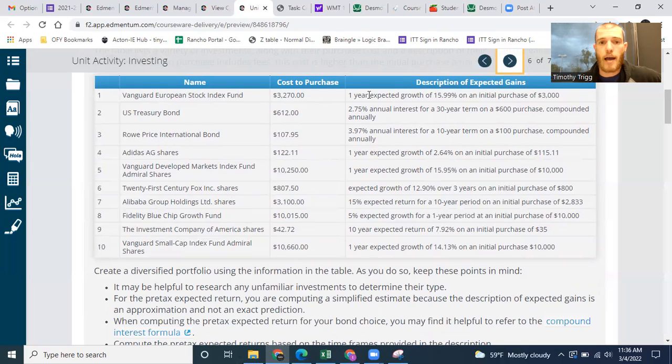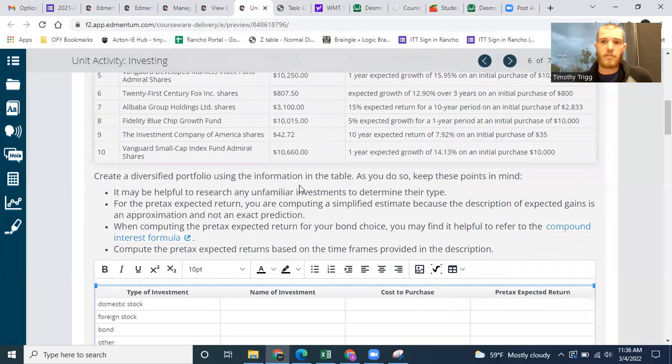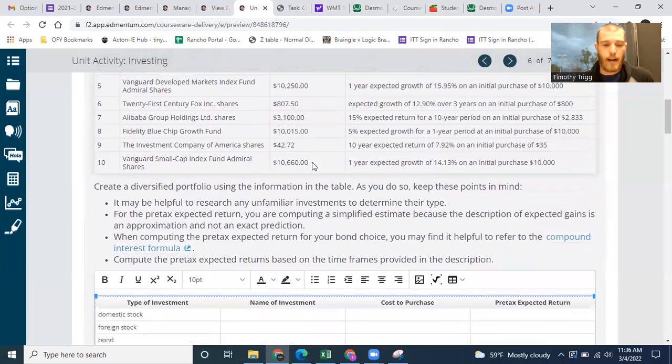You can see in this case, the time horizon is 1 year, and it grows at 15.99%, and the initial purchase is $3,000. Notice you have to pay $3,270 because there's fees and stuff. Okay, U.S. Treasury Bond, $612. That's what you'll pay today. What you get is a 2.75% annual interest rate for a 30-year term on a $600 purchase compounded annually. And you can see the rest of these other investment options. Okay, so we're going to try to build a portfolio that's diversified from these different assets here.